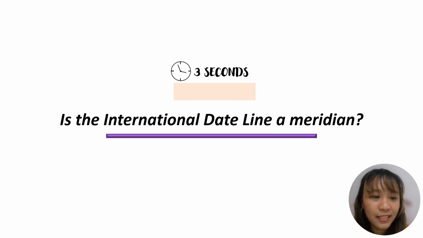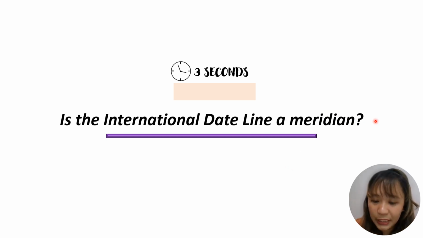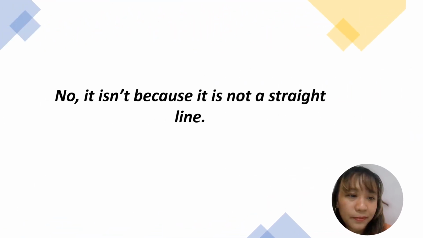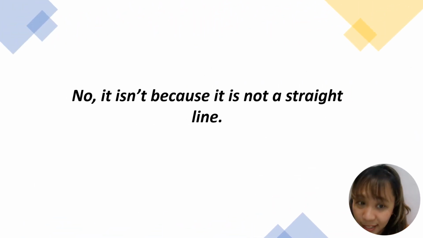For 3 seconds, answer the question. Is the international dateline a meridian? Timer starts now. No, it isn't because it is not a straight line.